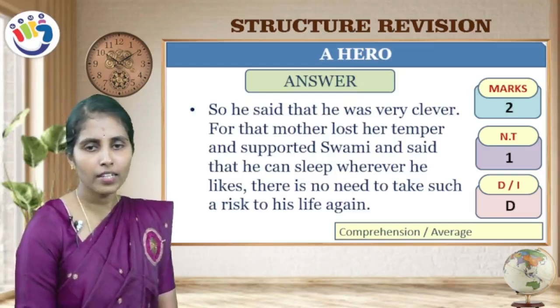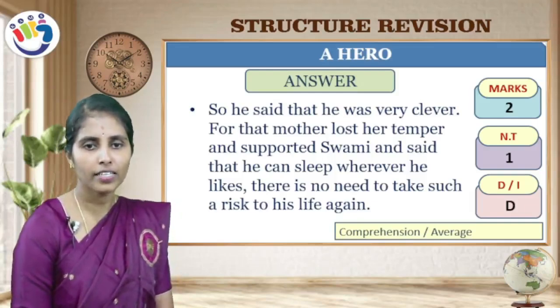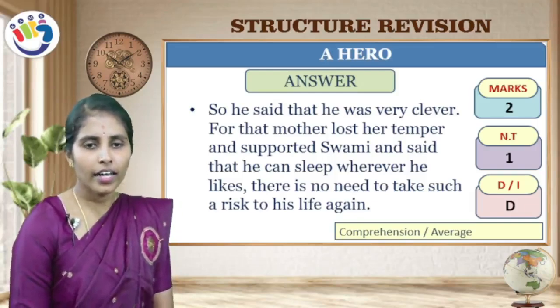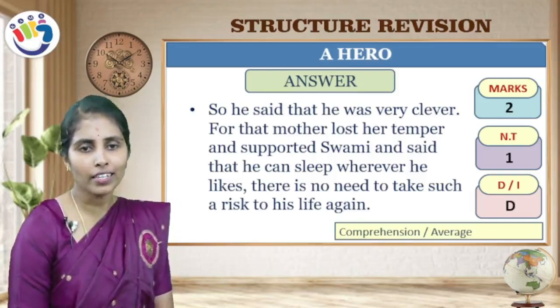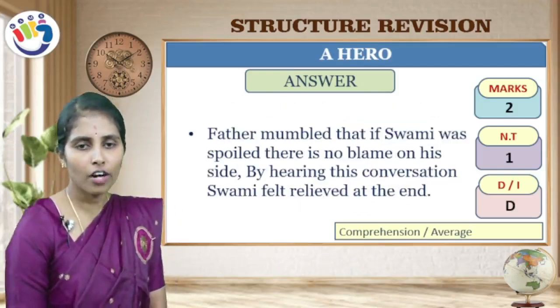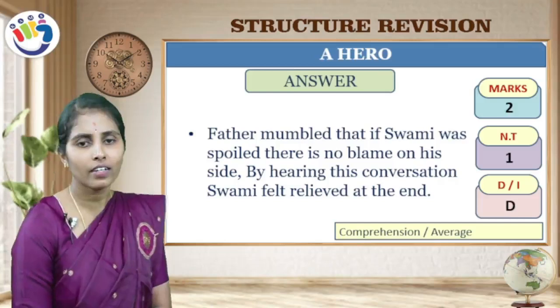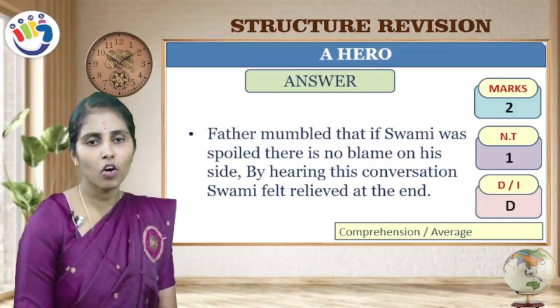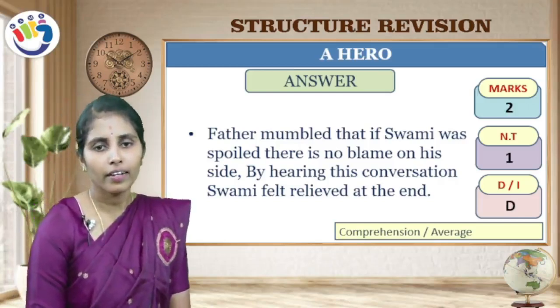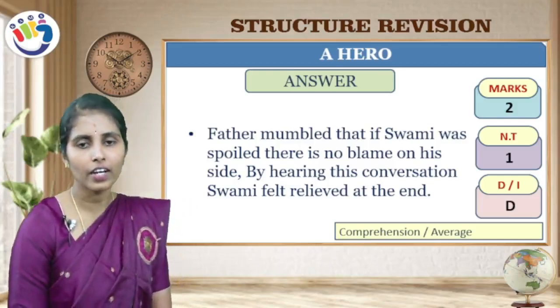For that, mother lost her temper and supported Swami and said that he can sleep wherever he likes. There is no need to take such a risk to his life again. Father mumbled that if Swami was spoiled there is no blame on his side. By hearing this conversation, Swami felt relieved at the end.